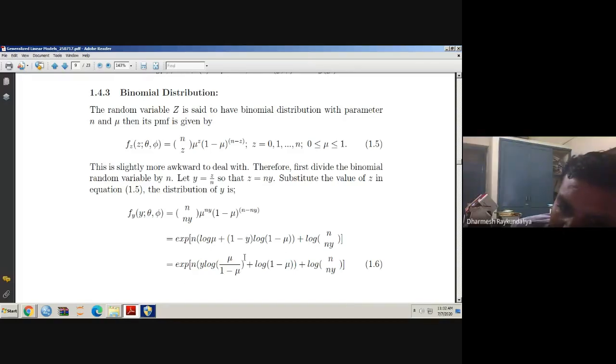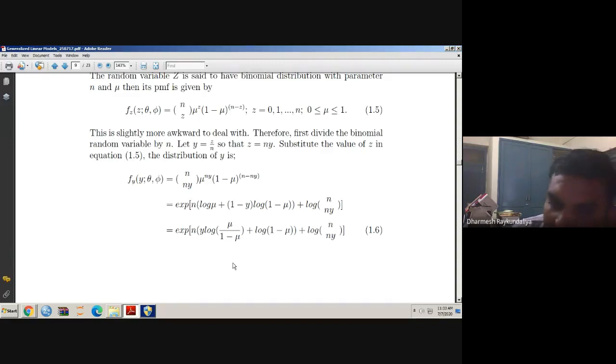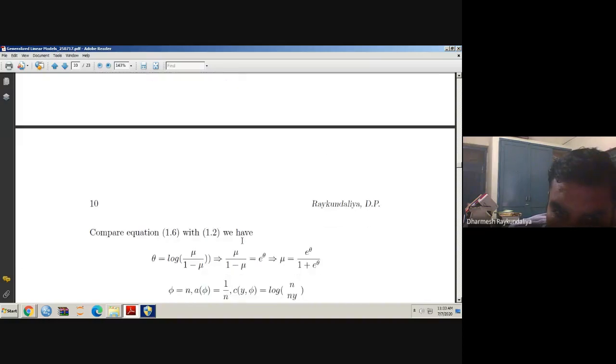Now I will compare this form with the exponential family of distributions. So what is the form of the exponential family? It is [y theta minus b of theta] upon a of phi plus c of y, phi. So what is the coefficient of y here? It is this. That means theta equal to log mu upon 1 minus mu. So you can write mu upon 1 minus mu as e raised to theta, which implies mu equal to e raised to theta upon 1 plus e raised to theta.